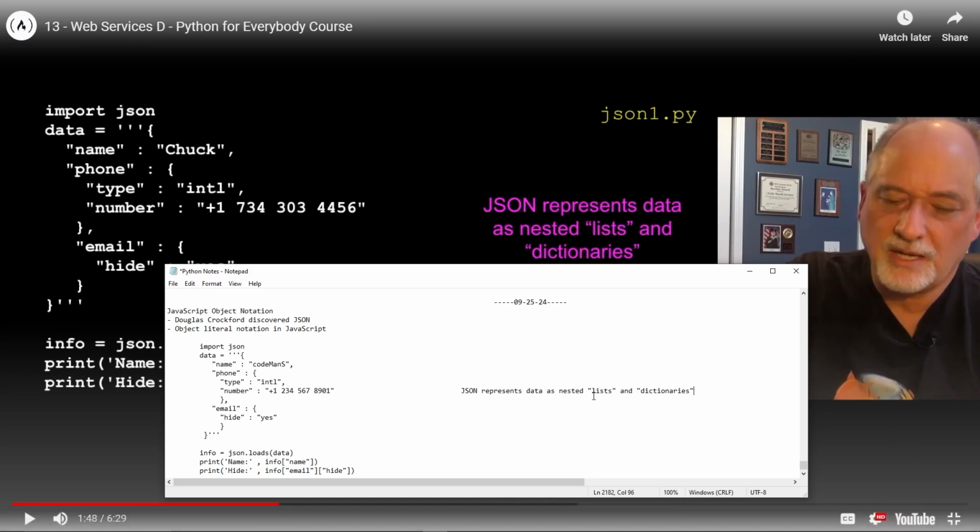JSON represents data as nested lists and dictionaries. Okay, this is JSON nested lists. Yeah, that's what this is. These are nested dictionaries, but still. I mean, it's objects if it's in JavaScript. It doesn't matter. All right, let's listen to him talk about it.